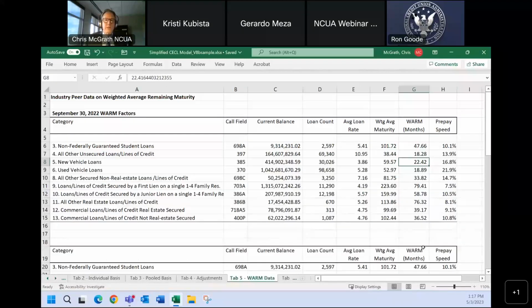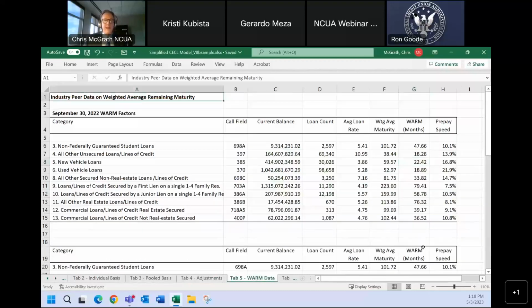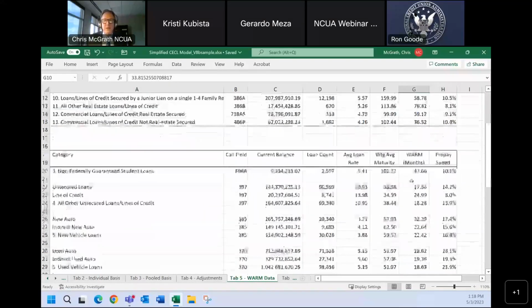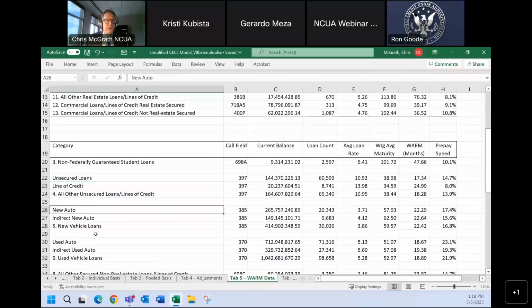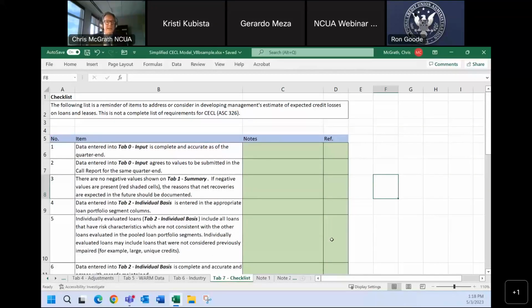But what I also want to say is that this tab 4 is the hardest part, because this requires your judgment. This requires us looking into the future and trying to figure out what's going to happen. And that's hard. It's not easy. But there's information that might be able to help you out. We have the underlying values, the characteristics for each loan portfolio, including where we have segments, like for new auto loans, direct and indirect. We also have historical losses by your tiers. And then we also have a checklist. And I had talked earlier about like ownership.